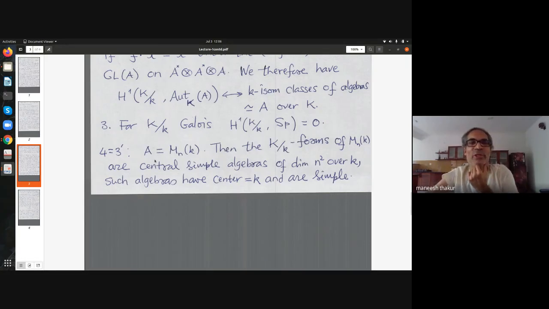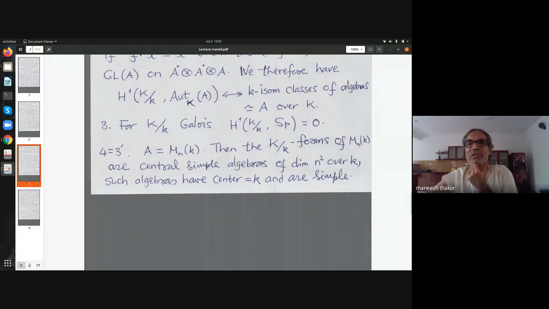Let's take A to be the matrix algebra. So this is really very useful. As I said, classical groups are classified in terms of algebras with involutions. So the beginning of that is right here. One calls K-forms of M_n(K) central simple algebras. So these are algebras, by definition, living over k, which become isomorphic to the matrix algebra over capital K, right? That is the twisted forms I'm talking about.